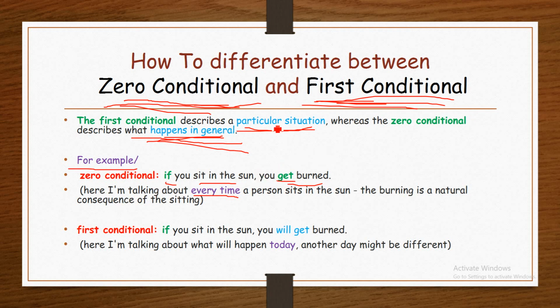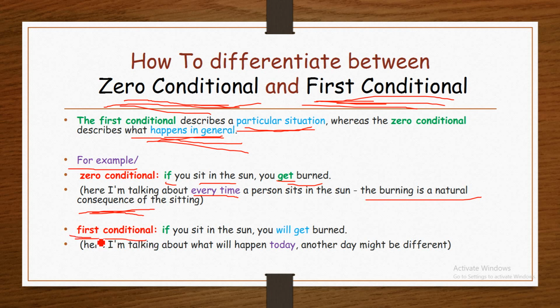As we learned in the zero conditional lesson, we said zero conditional is used for a general fact or a scientific fact. If you sit in the sun, you will get burned. The burning is a natural consequence of the sitting. Therefore, zero conditional describes what happens in general, while first conditional describes a particular situation.